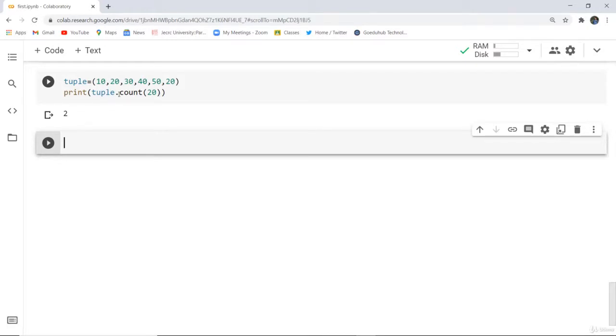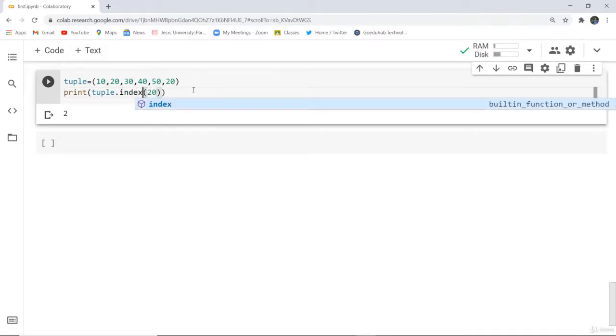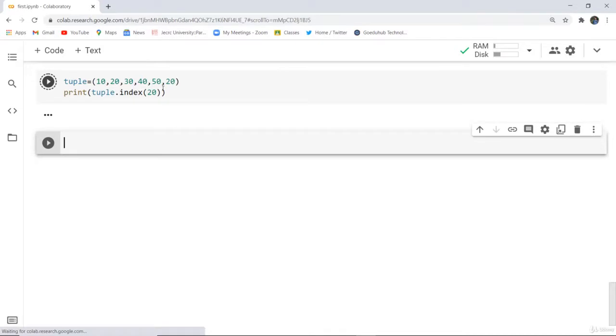Now if I want to find the index, how can I do that? For example, if I want to find the index of 20, as I execute this cell again, it prints that it is at the first index. It is also there at the last index of this tuple, but as we have duplicated the value, it returns the first occurrence of 20, which is at the first index.